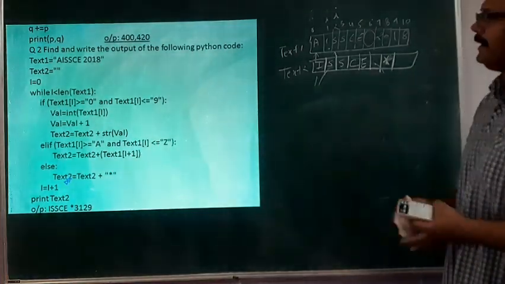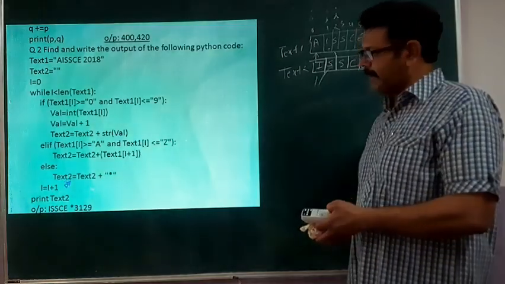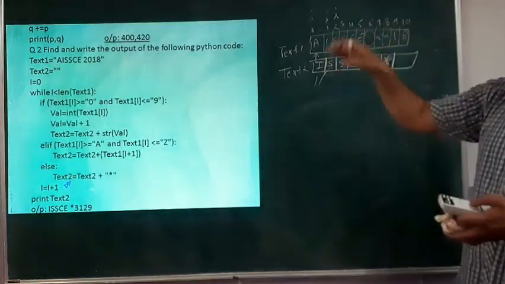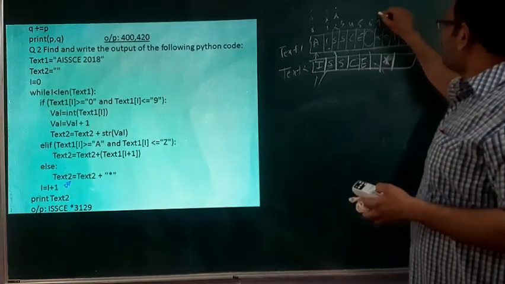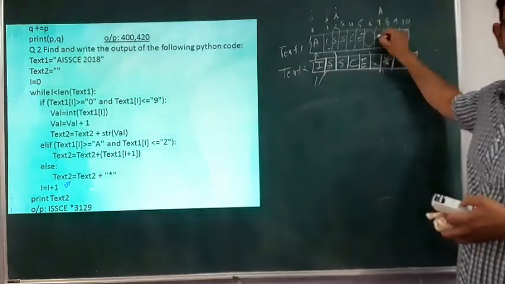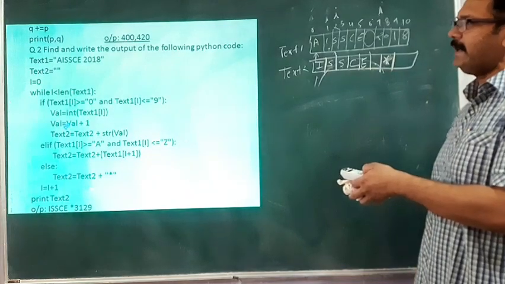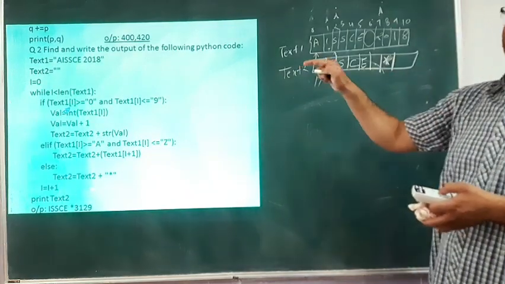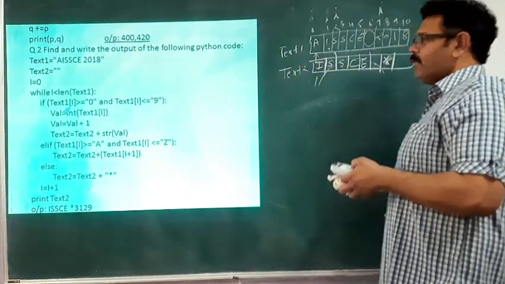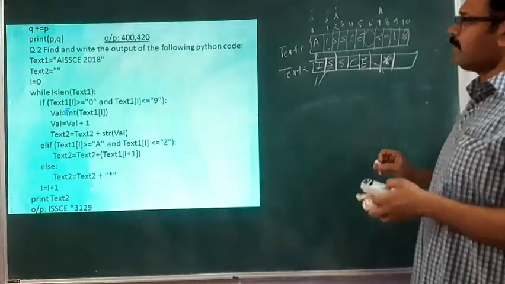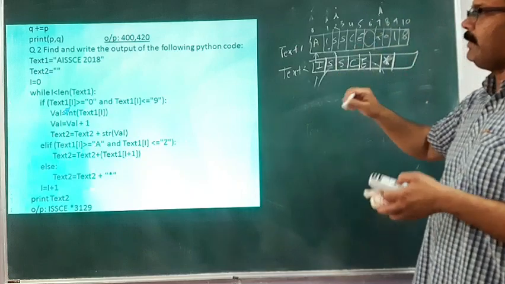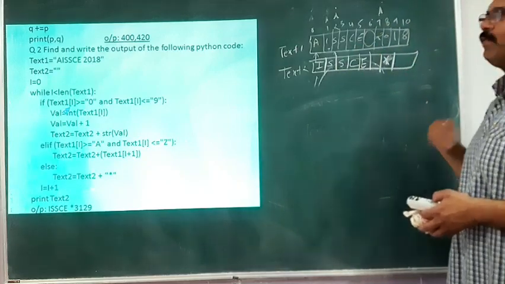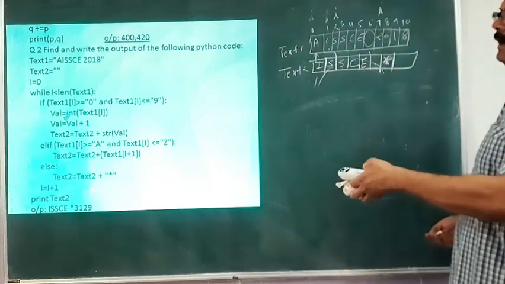Again I becomes I plus 1, and we move on to the next loop iteration. Then I becomes 7, which is a digit. So the first condition is true now. What does it do? It will store this into a value and increase it by 1: var is equal to var plus 1.